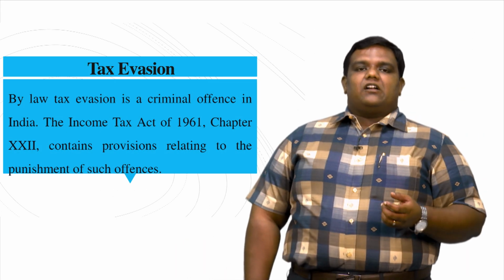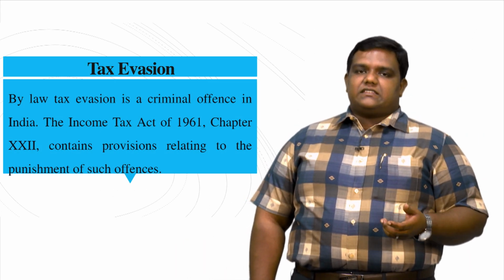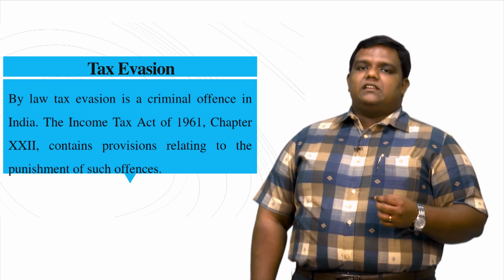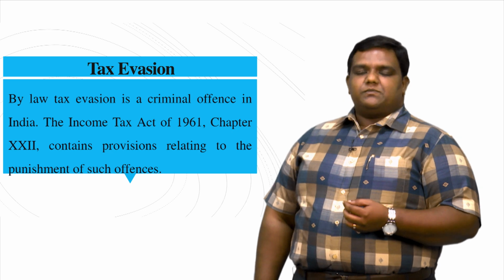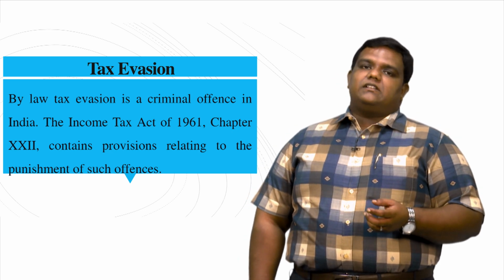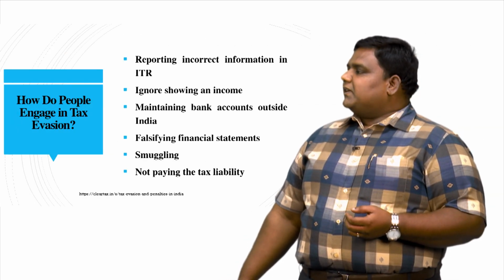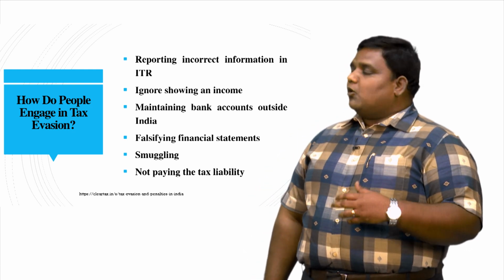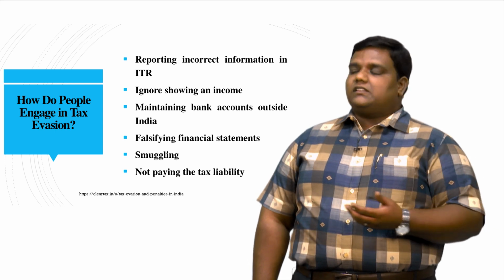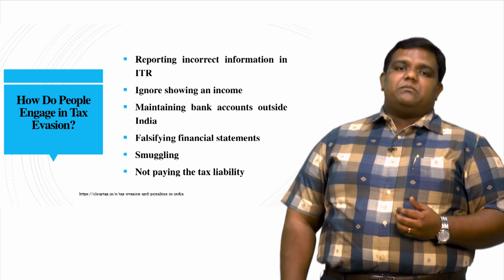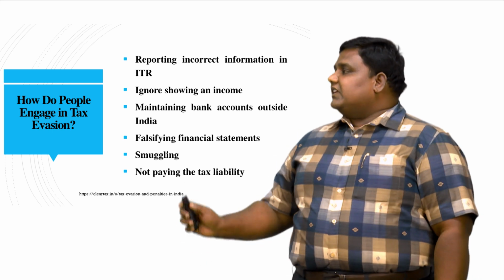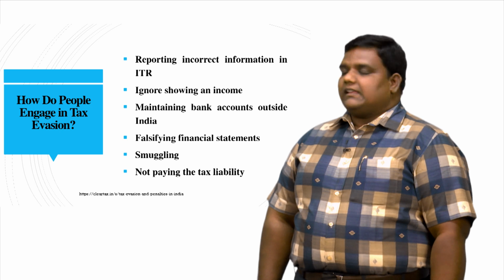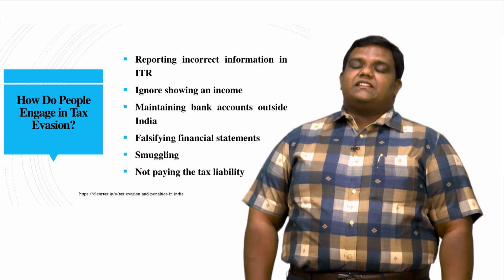In India, according to the Income Tax Act of 1961, Chapter 22 deals with various penalties and punishments for offences caused by tax evasion. Next, let us see what tax evasion is and how people engage in it. These are the various ways people engage in tax evasion. The very first thing is reporting incorrect information in the ITR. What is ITR? Income tax return.